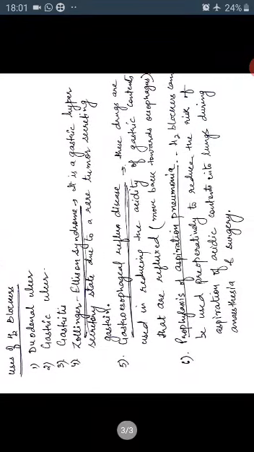Gastroesophageal reflux disease. These drugs are used in reducing the acidity of gastric contents that are refluxed. It means whenever the gastric contents try to move back towards esophagus, it can cause esophageal erosions, or you have experienced sometimes heartburn. So that condition is known as gastroesophageal reflux disease. In that condition also H2 blockers are effective.